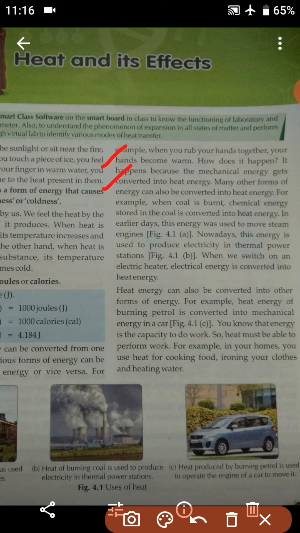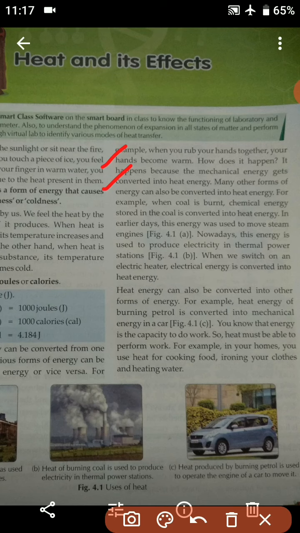Many other forms of energy can also be converted into heat energy. For example, when coal is burned, the chemical energy stored in the coal is converted into heat energy.